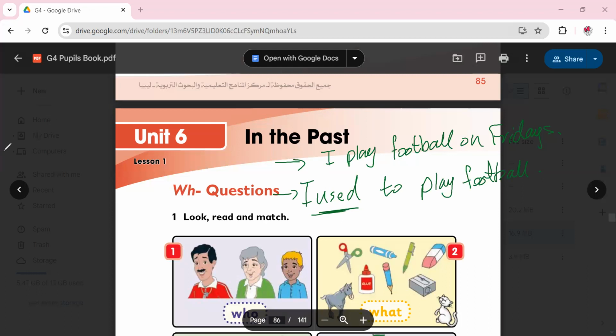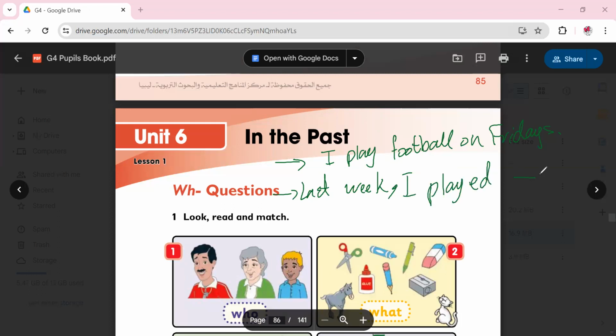Or maybe you can say, yesterday or last Friday, I played football with Omar or Ali, let's say. So in this case, we have a key for the past tense, which is yesterday or last week. Last week or last Friday, I played football with Ali. So played is the past tense of play. Play is the present. Played is the past.